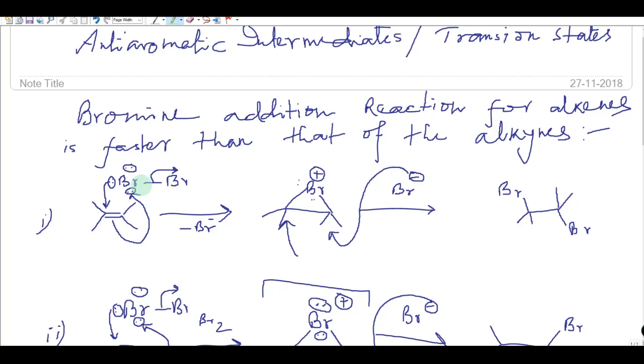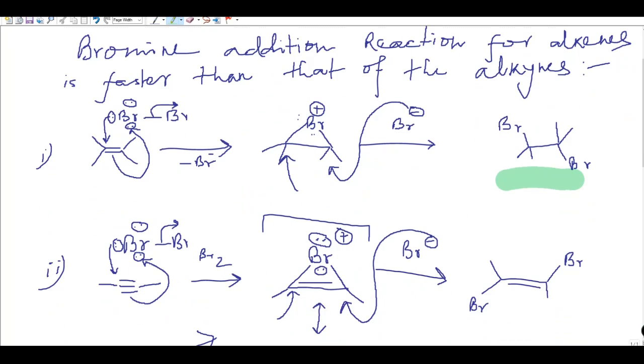In the first step, the bromine acts as the electrophile and the double bond attacks the bromine molecule in order to generate this three-membered cyclobromonium intermediate, and then the bromide acts as a nucleophile and opens this three-membered ring in order to generate this dibromo substituted product. You can clearly see that in this case there is no possibility of any kind of